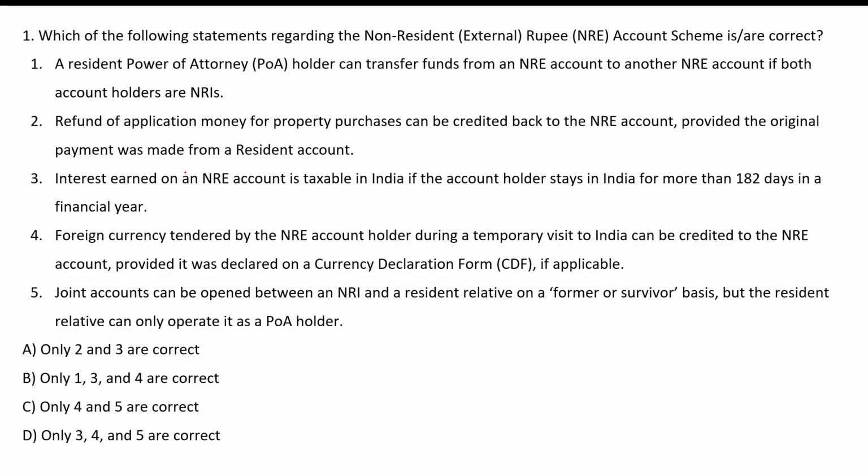A resident power of attorney holder cannot transfer the money, so this statement is not correct. Refund of application money for property purchase can be credited back to NRE account provided the original payment was made from a resident account. The mode of payment should be the NRE account or foreign remittances, not a resident account. So this statement is also incorrect.